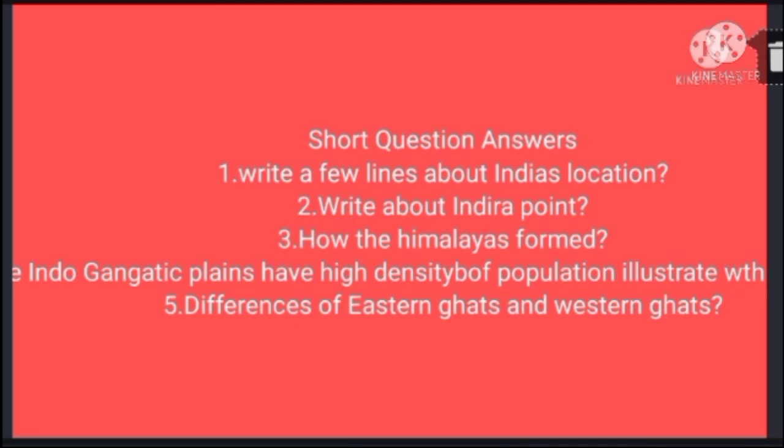The other question is, differences of Eastern Ghats and Western Ghats. Eastern Ghats: less height, not continuous ranges, no origin of rivers. Highest peak is Arma Konda. Western Ghats: more height, continuous ranges, rivers originate. Highest peak is Anaimudi.